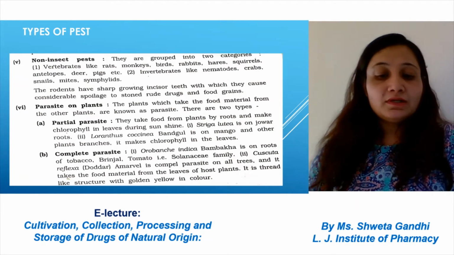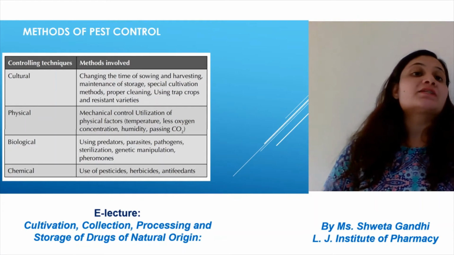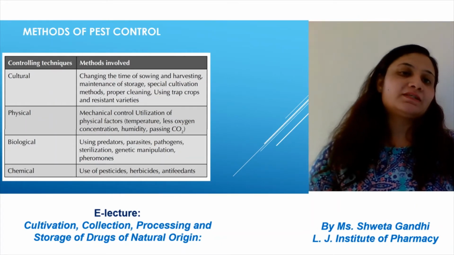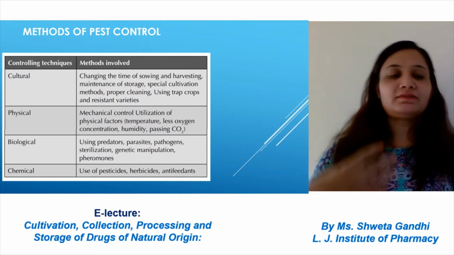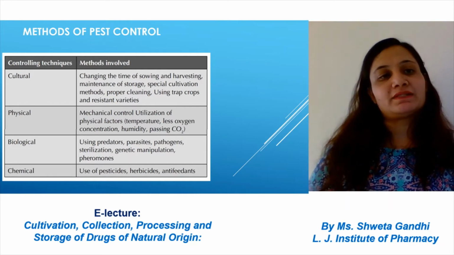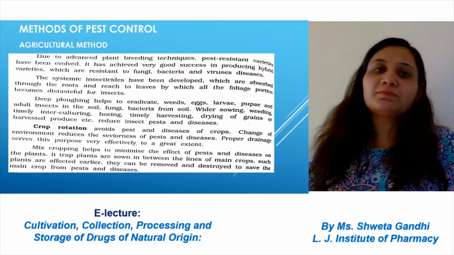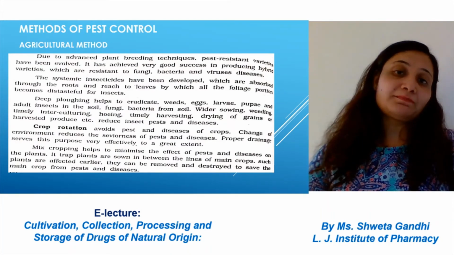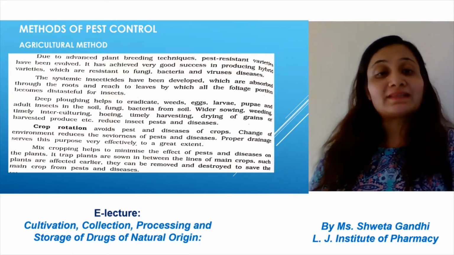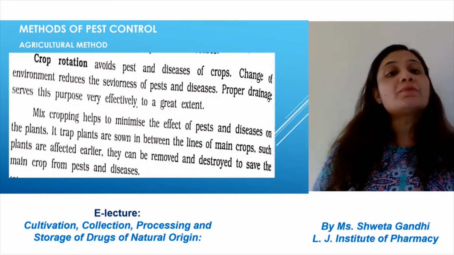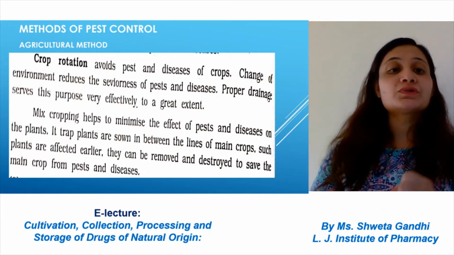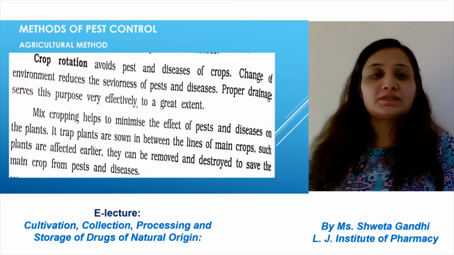Non-insect pest. Another is the methods of pest control. How to control the pest? By different methods: cultural method, physical method, biological method and chemical method. These are the different methods by which pest control can be done. Agricultural method can also be used for pest control. In this, we can use methods like crop rotation. Crop rotation avoids the pest and disease of crop. Change in environment reduces the severity of pest and disease.